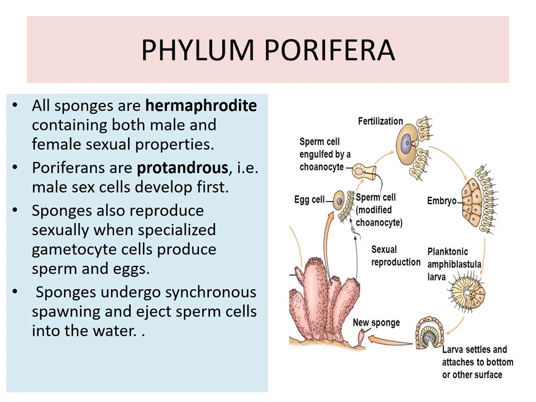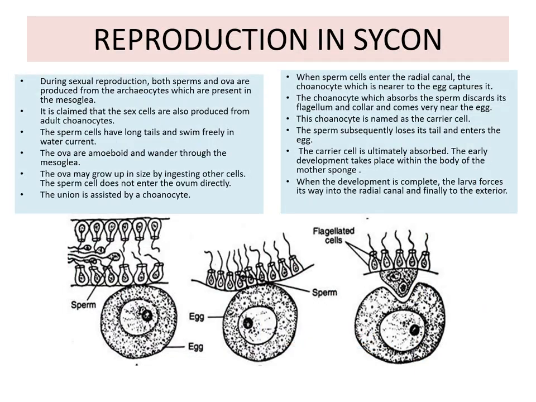Sponges undergo synchronous spawning and eject sperm cells into the water. So there is cross fertilization. During sexual reproduction, both sperms and ova are produced from the archaeocytes, which are present in the mesoglea. It is claimed that the sex cells are also produced from the adult choanocytes.